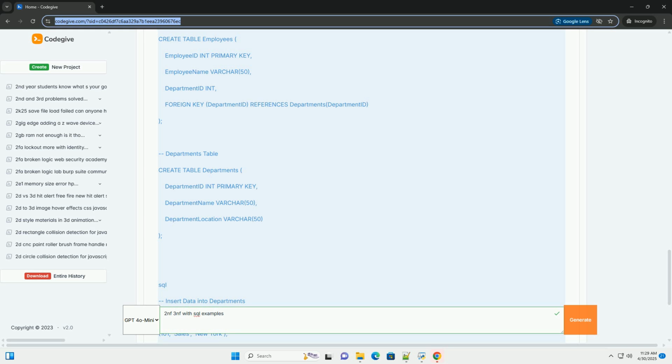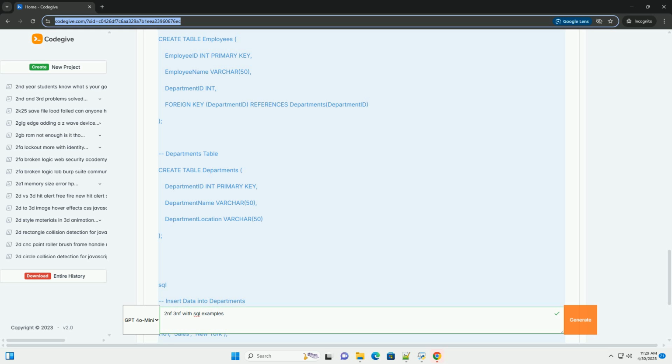BCNF, Boyce-Codd normal form: a stricter version of 3NF that addresses specific edge cases. 4NF, fourth normal form: deals with multi-valued dependencies. 5NF, fifth normal form: deals with join dependencies.